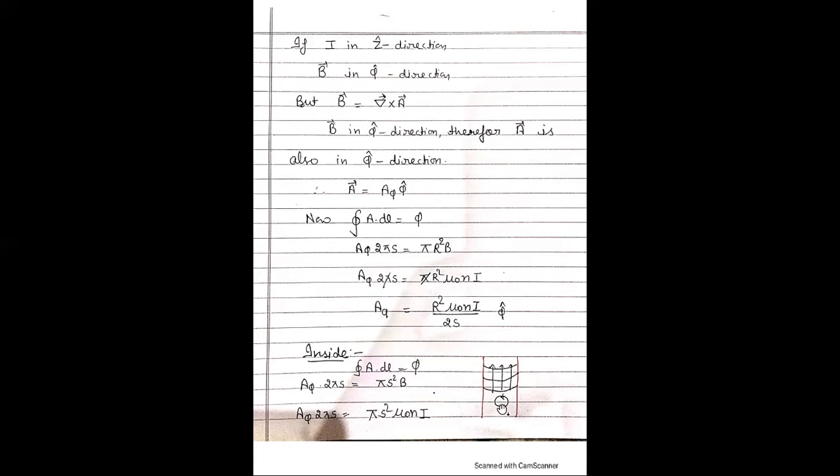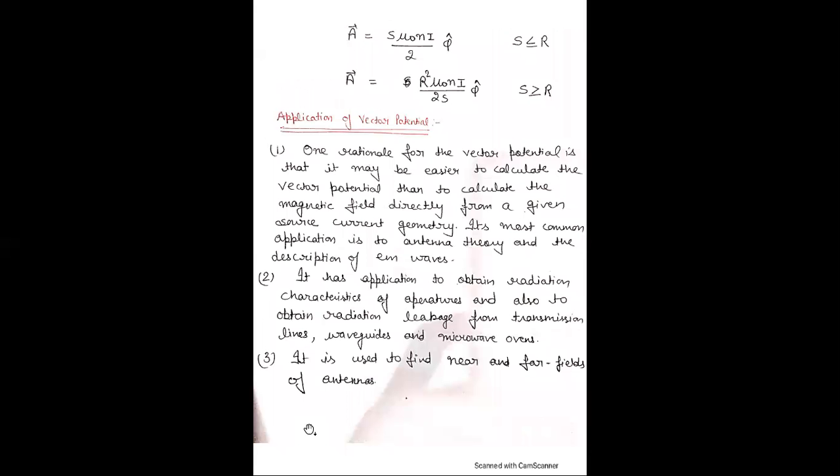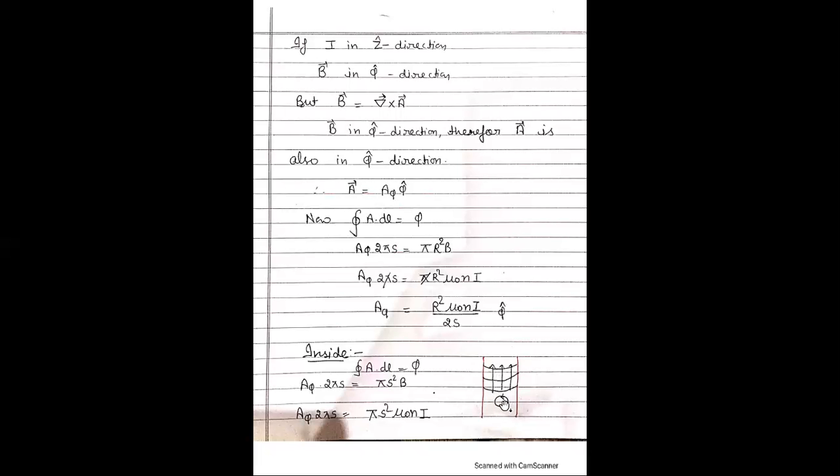In the case of inside the solenoid, we know that A dot dl is equal to the magnetic flux: A phi times 2 pi s is equal to the area, pi s square, times B. Solving this equation, the value of A is equal to s mu naught n I upon 2 along phi, when s is less than R. Here this is the s and this is the R, so s is less than R. This is the inside case.